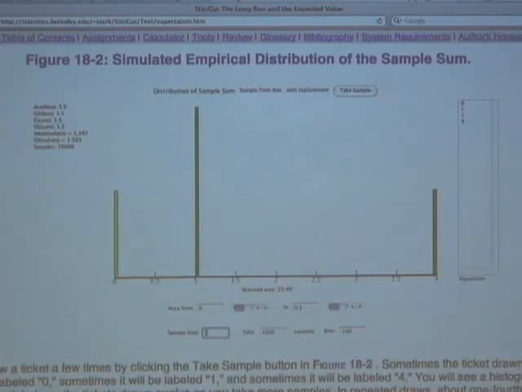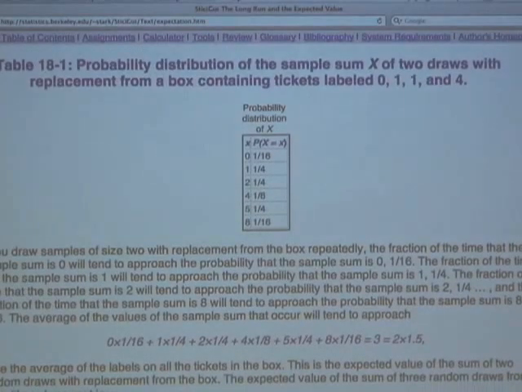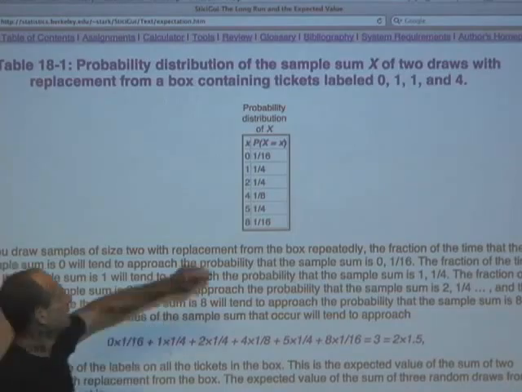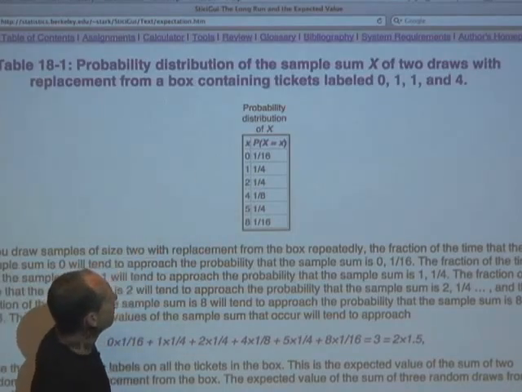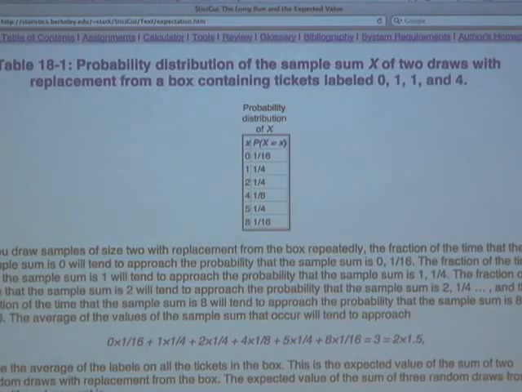In general, how do we define the expected value of a discrete random variable? If we know its probability distribution, then if you imagine what happens when you draw over and over and over again, the frequency with which I get a particular value is going to approach, with high probability, the probability of getting that value. So in this case, this is supposed to be the probability distribution of the sum of two draws from that box of tickets that we were just looking at. So let's verify that this is right.